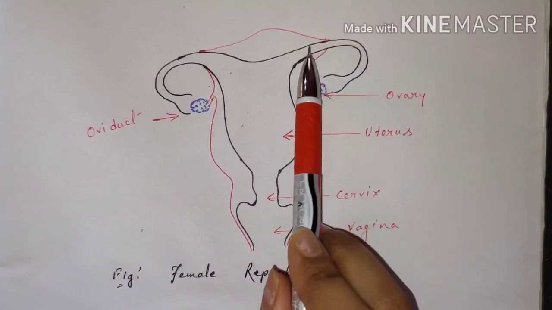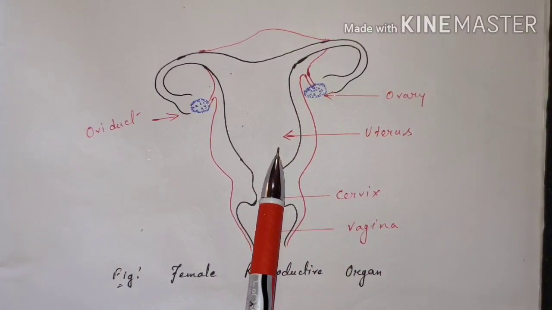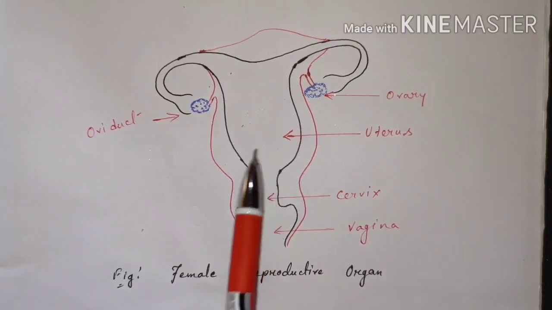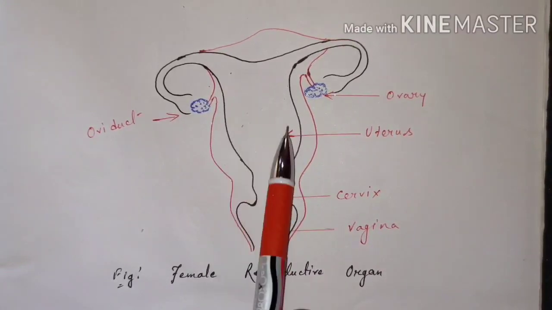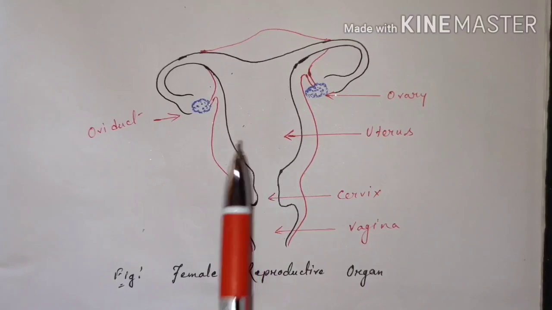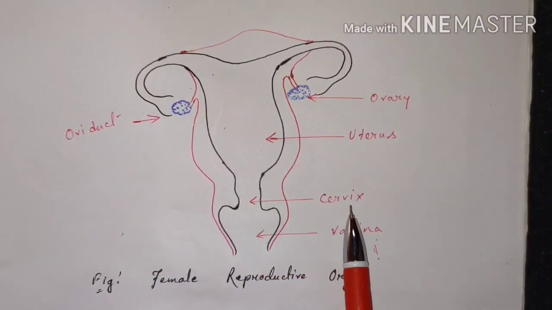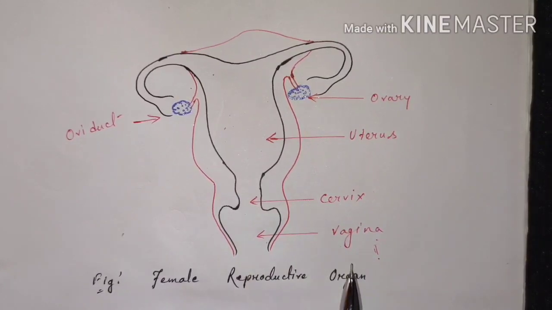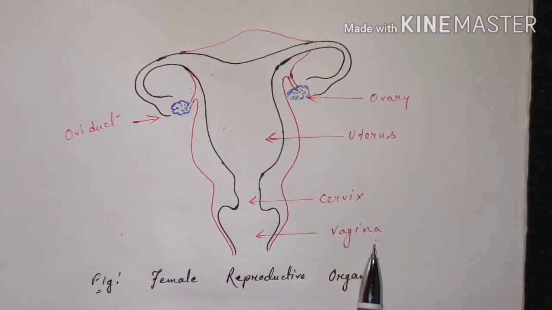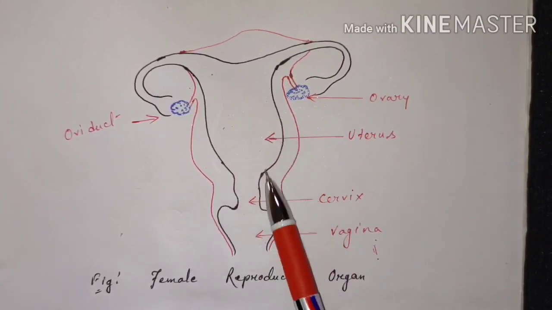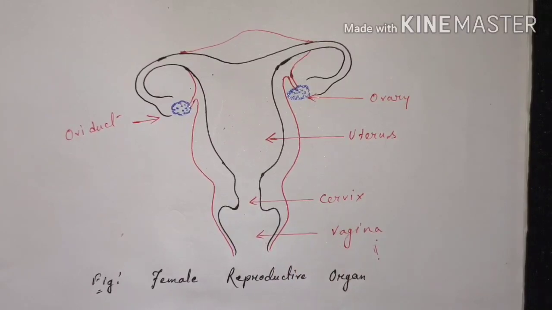The egg then comes to the uterus, which is the womb of a female, and if the egg is fertilized, then the zygote develops in the uterus. The uterus is connected to a narrow tube, which is the cervix, and then to another tube, which is the vagina. The vagina is known as the birth canal because the baby is born through this passage after it completes its development period in the uterus. So this is all about the female reproductive system.